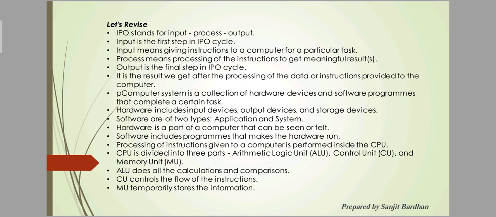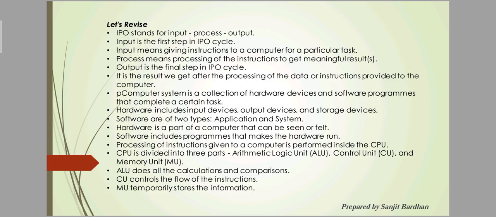Before discussing the chapter, we can take a quick review of it. Number 1 is IPO. IPO stands for input, process and output. Number 2 is input, the first step of the IPO cycle. Input means giving instructions to a computer for a particular task. That means when we give some instruction to the computer, it is called input.